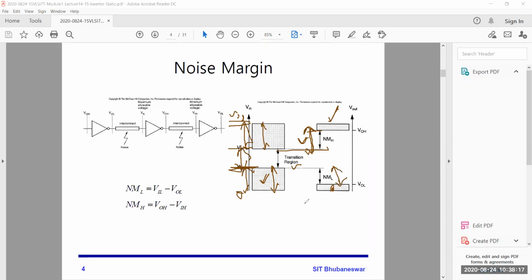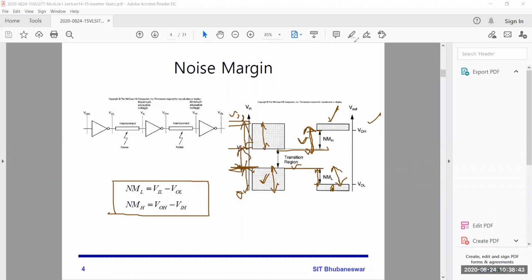So we will calculate in this way. Don't remember this formula, just remember this figure and how you are calculating. VOH minus VIH, because VOH is higher than VIH, and here VIL minus VOL. So this is the noise margin.